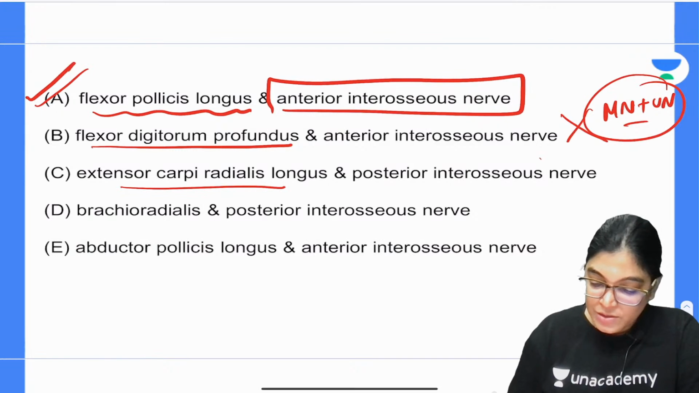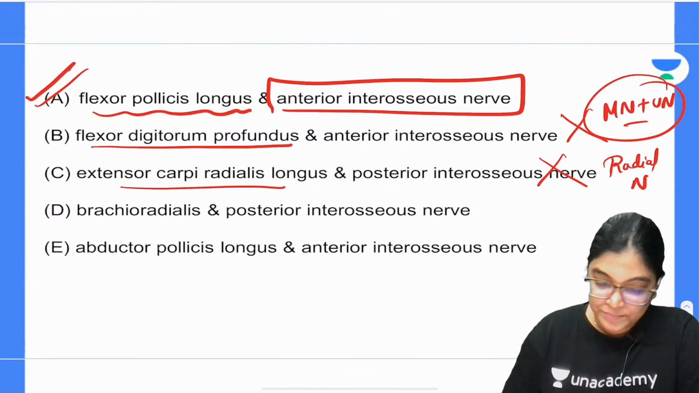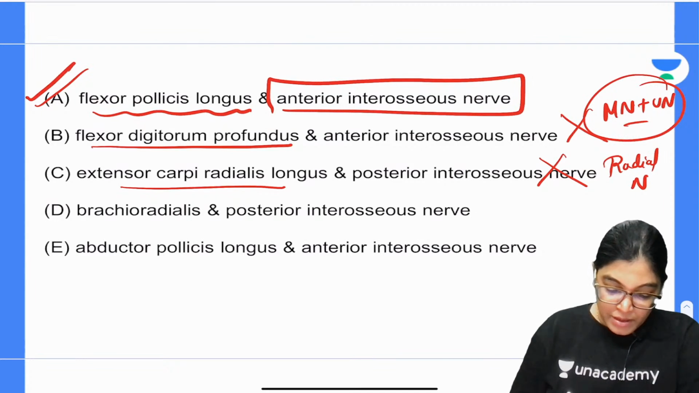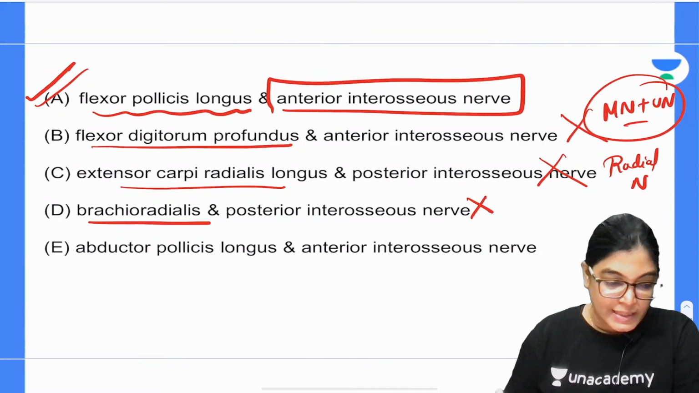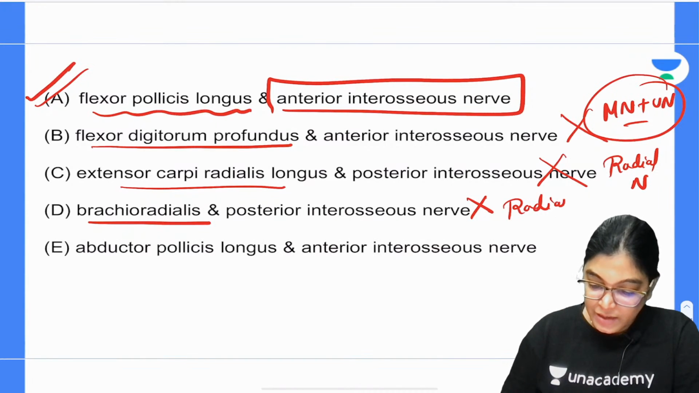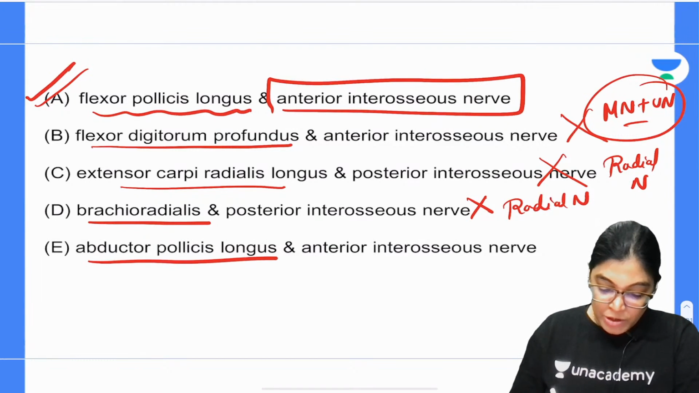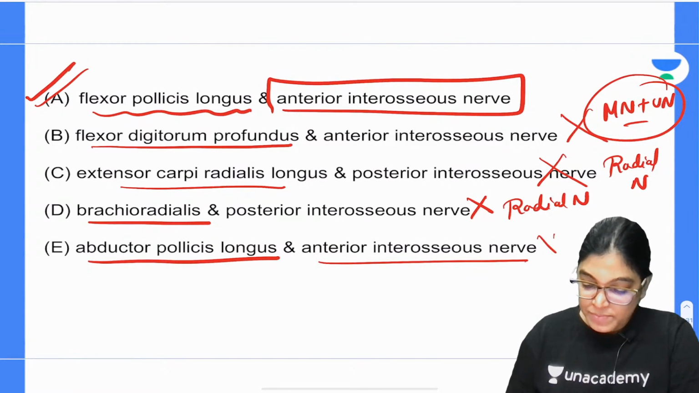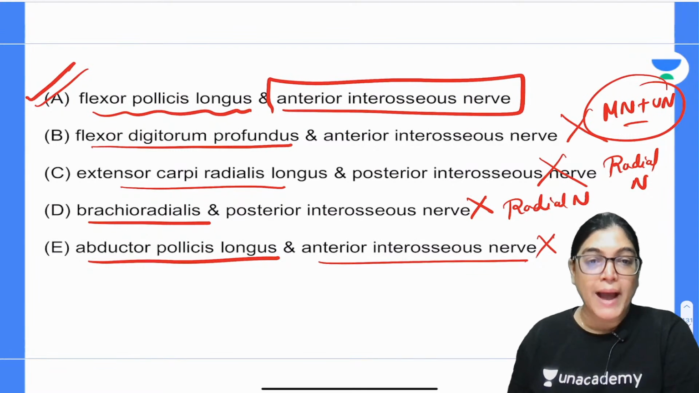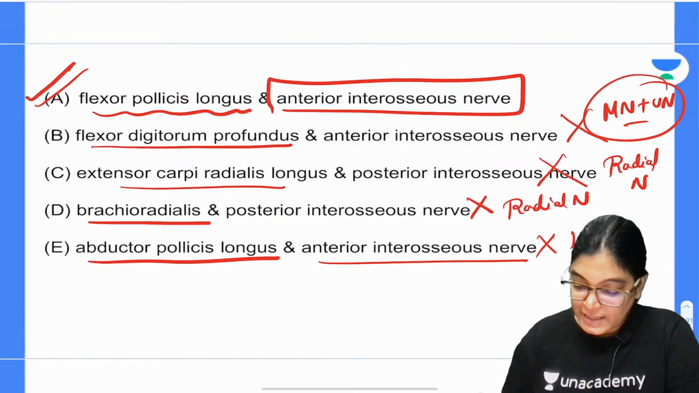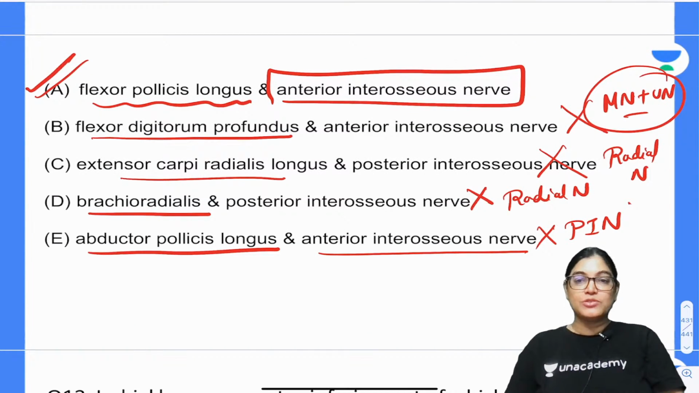Extensor carpi radialis longus does not get innervation from the deep branch, it gets direct innervation from the radial nerve. And brachioradialis also gets direct innervation from the radial nerve, not the PIN. Abductor pollicis longus is a muscle of the extensor compartment, so it gets innervation from the posterior interosseous nerve, not from the anterior interosseous nerve.